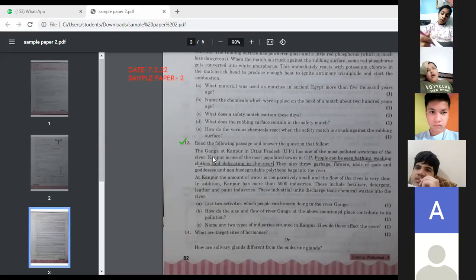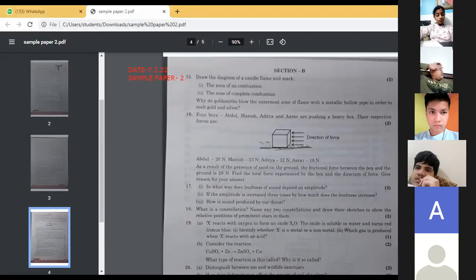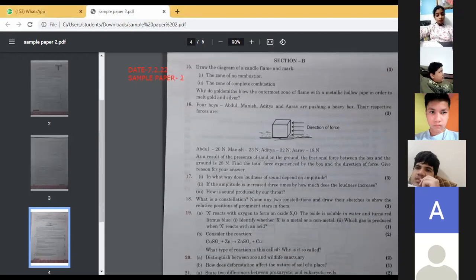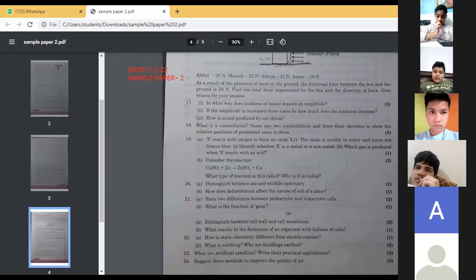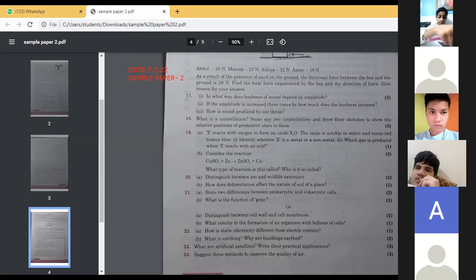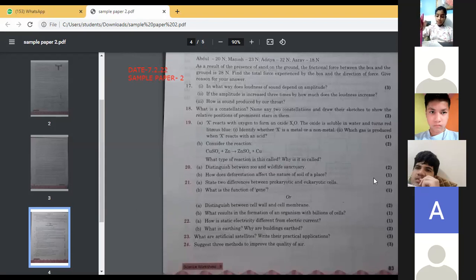Okay. So this was your question number 13. Tell me about 14. This chapter is there. No, ma'am, adolescence is not there. So 14 is omitted. Even 15 is omitted. Combustion and flame is not there. Force is not there. 15, 16 are not there. Come on, 17 now. Yes, 17 is there.